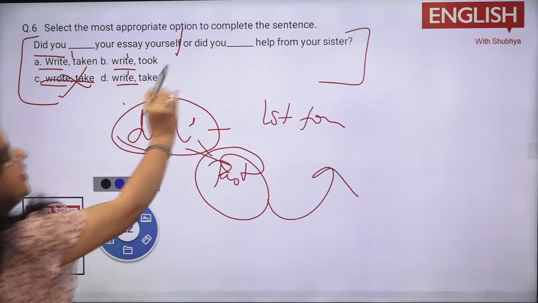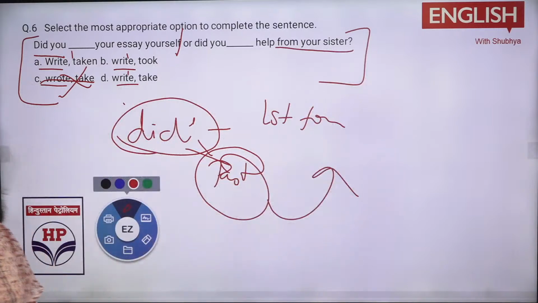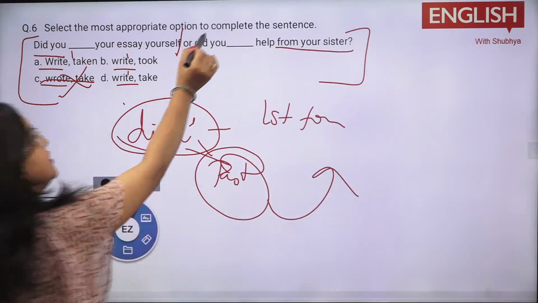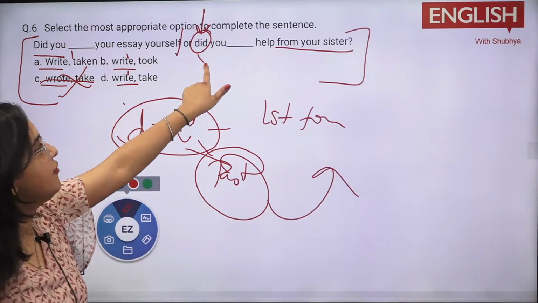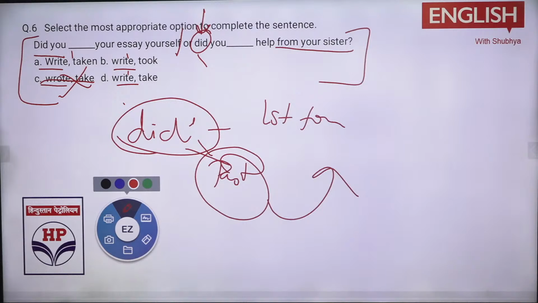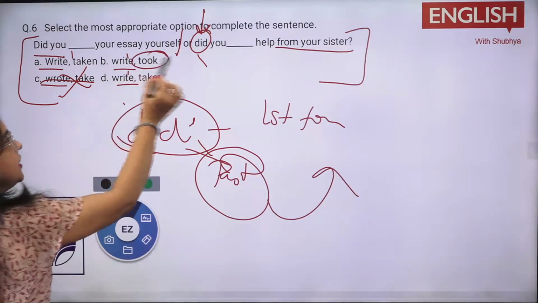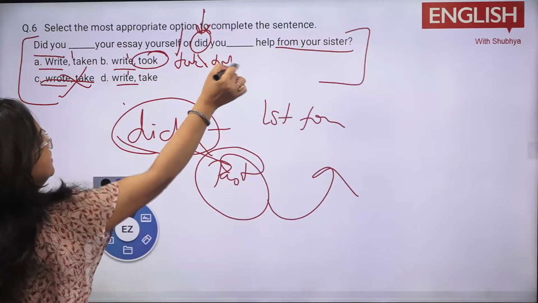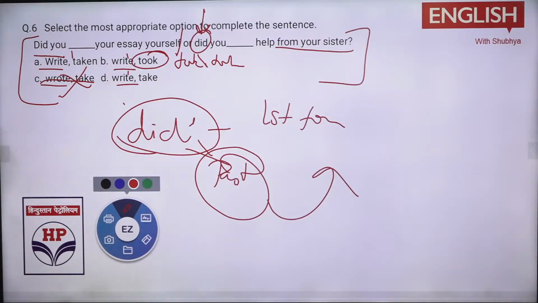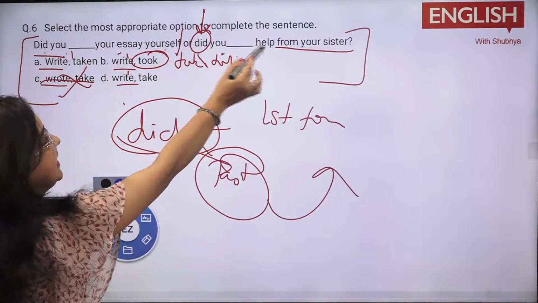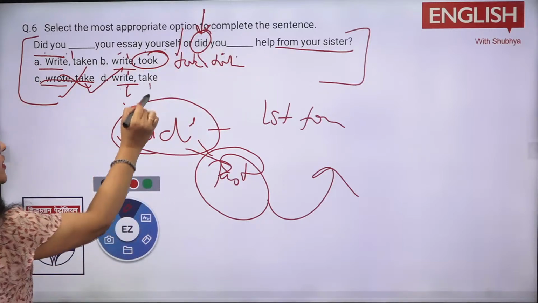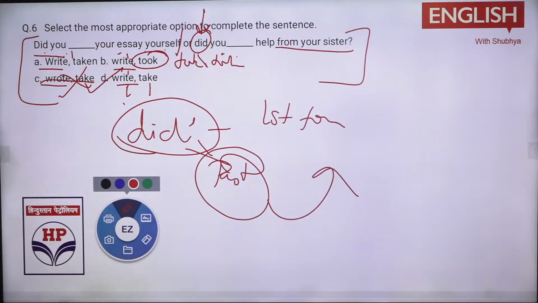Now came, or did you dash help from your sister? So dash help from your sister. Here also you will see did is again there. So how you need to use it? अब भी हम क्या लगाएंगे? First form of verb लगाएंगे. तो क्या आंसर बनेगा इसमें? B option. took क्या, बट B option कैसे हुआ? Take, took. क्या आएगा? ये आएगा? नहीं. What should be there? D option, right? So you will be using did you write your essay yourself or did you take help from your sister? So both first form and D is the right thing, right?